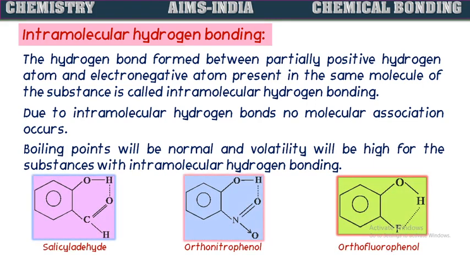These are the examples of molecules exhibiting this intramolecular hydrogen bonding. One of them is salicylate, orthonitrophenol, or o-fluorophenol. These are examples containing intramolecular hydrogen bonding as shown here.